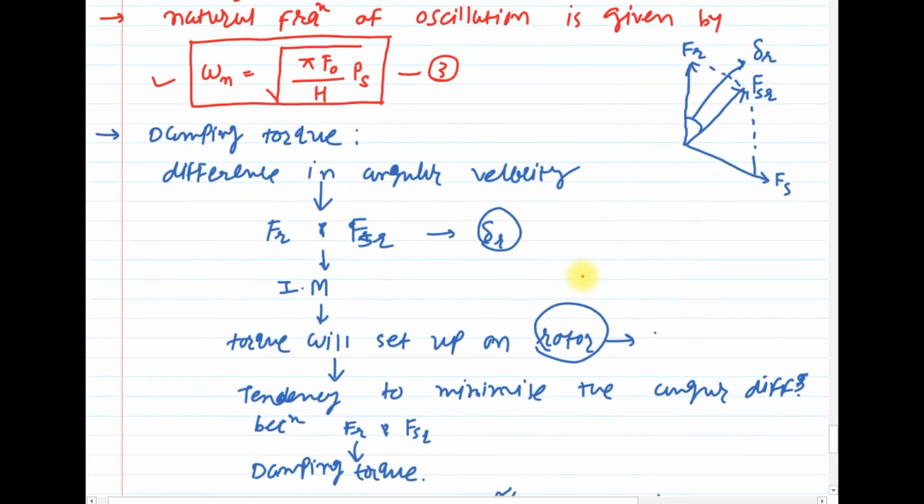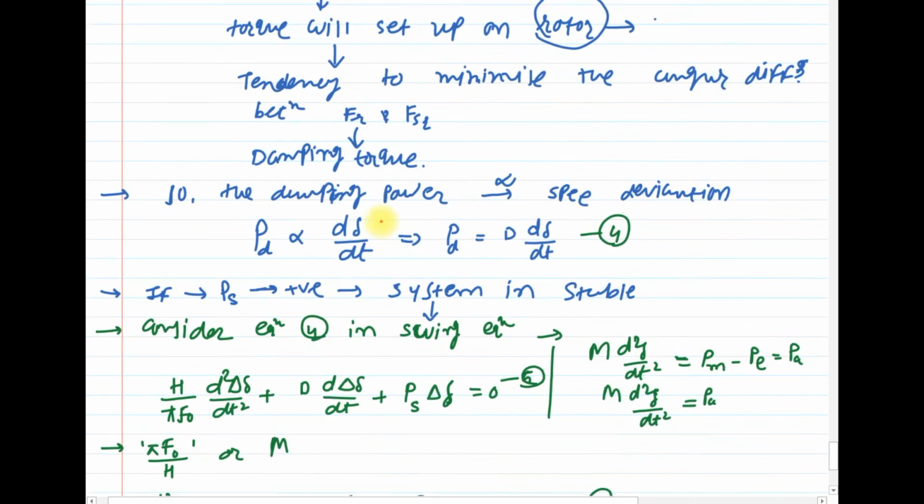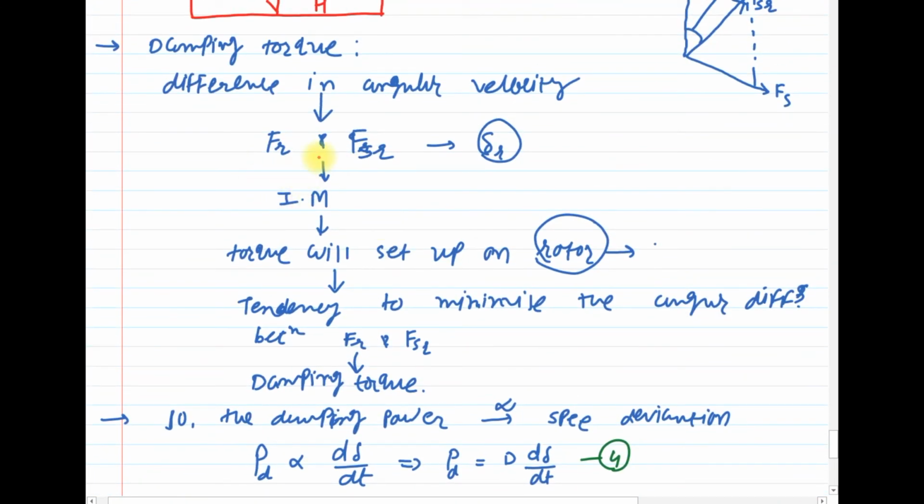Clear? Equation number 3. And then the definition of damping torque, which is due to the difference in angular velocity. Fr means your field MMF, or the rotor MMF, and FSR is the air gap MMF. Due to this difference between the angular velocities, induction motor action takes place and produces a torque on the rotor, and this torque has a tendency to minimize the angular velocity difference between Fr and FSR.